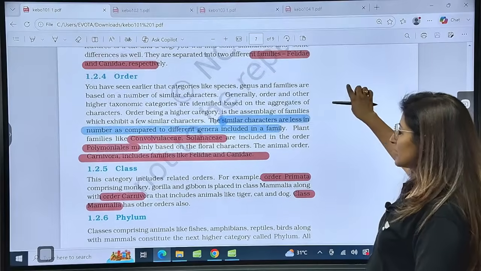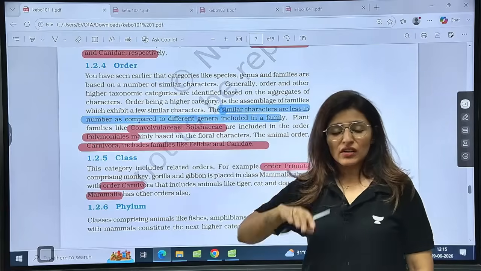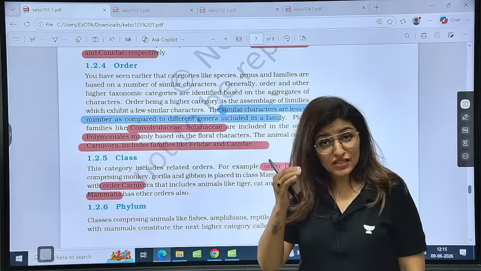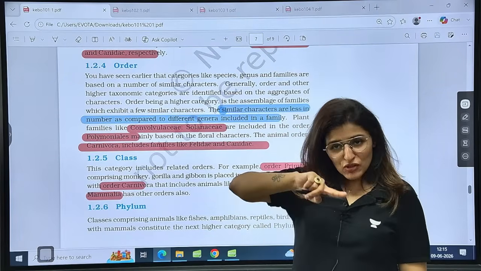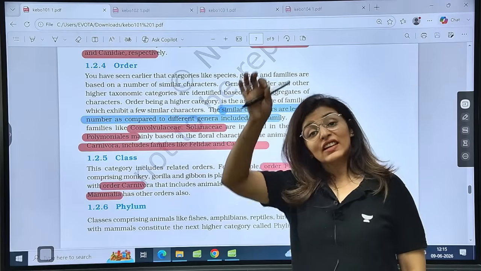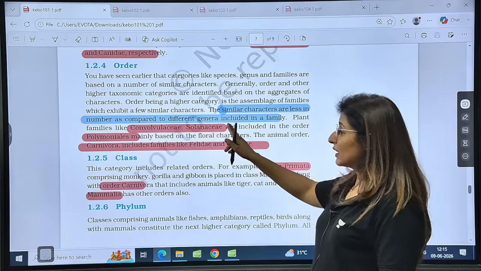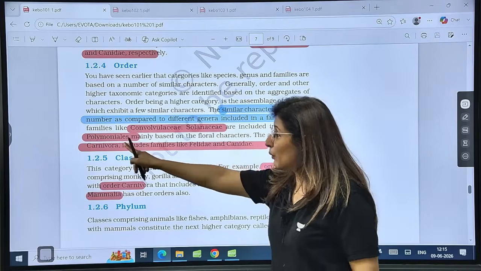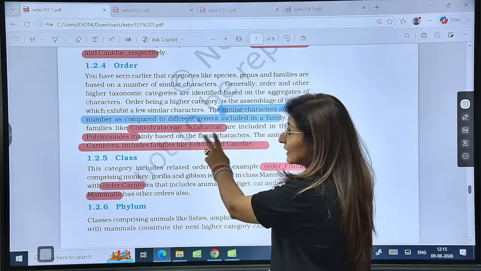Now, order. Similar characters are fewer in number as compared to different genera. So you have to remember, as we go up the taxonomic categories, the common characteristics go on decreasing from species to kingdom. So kingdom will have the least number of common characteristics, right? So Convolvulaceae and Solanaceae belong to the order Polemoniales. You have to remember that. Similarly, Felidae and Canidae, these are the two families.